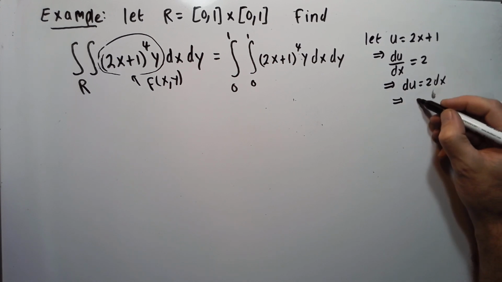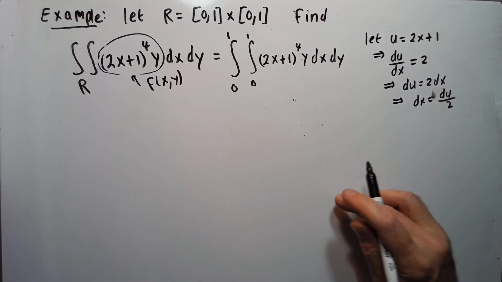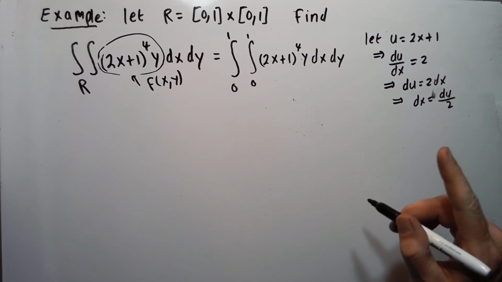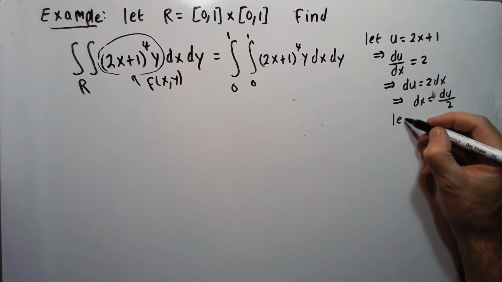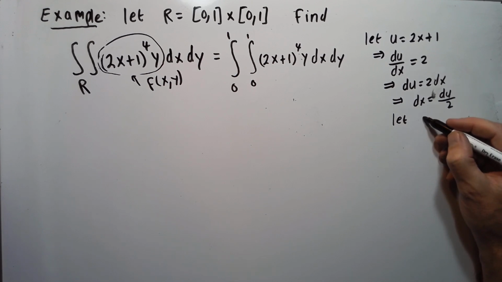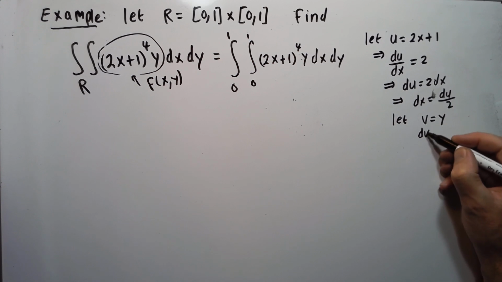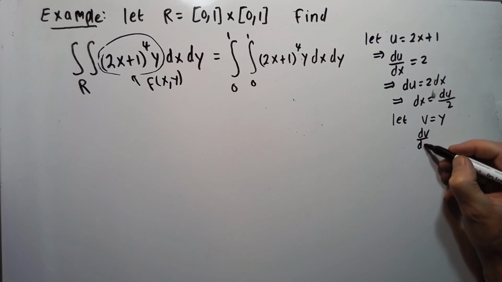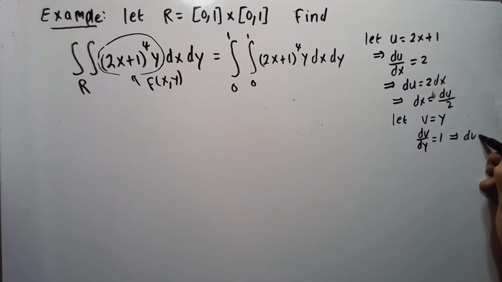So then dx is du over 2. Let's also, because in the change of variables we had both a u and a v, say here let v equal y, then dv/dy is 1, so then dv equals dy.